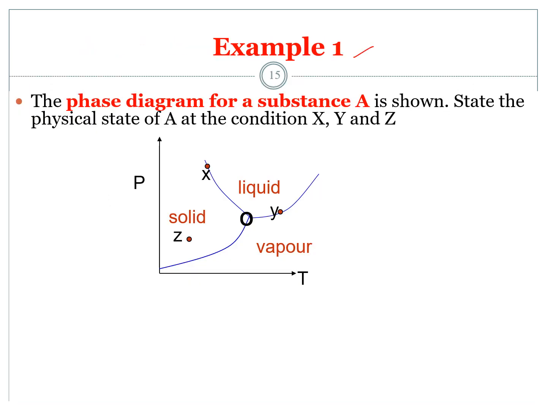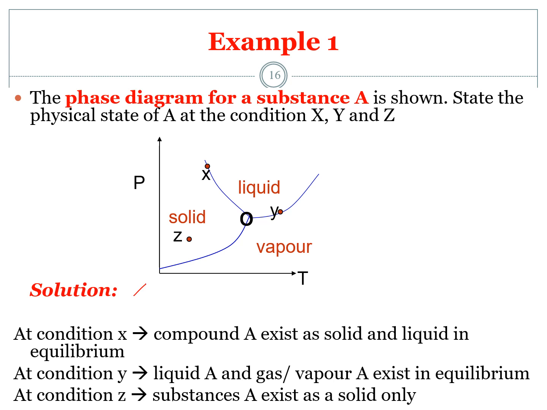Example 1. The phase diagram for a substance A is shown. State the physical state of A at the condition of X, Y, and Z. Solution. At condition X, compound A exists as solid and liquid in equilibrium because it lies on the line. So solid and liquid in equilibrium.